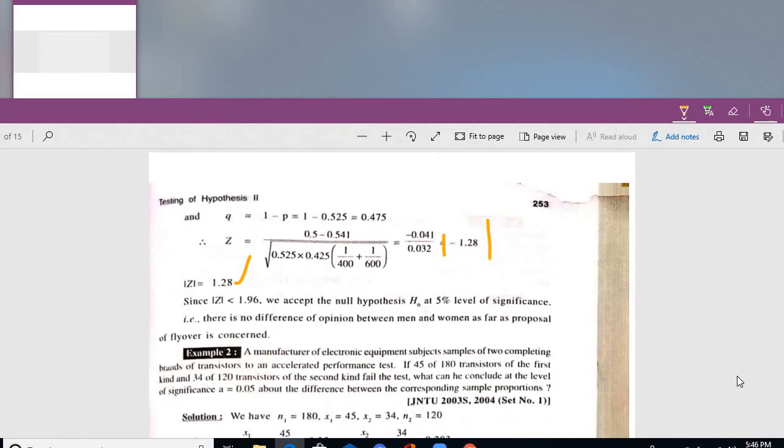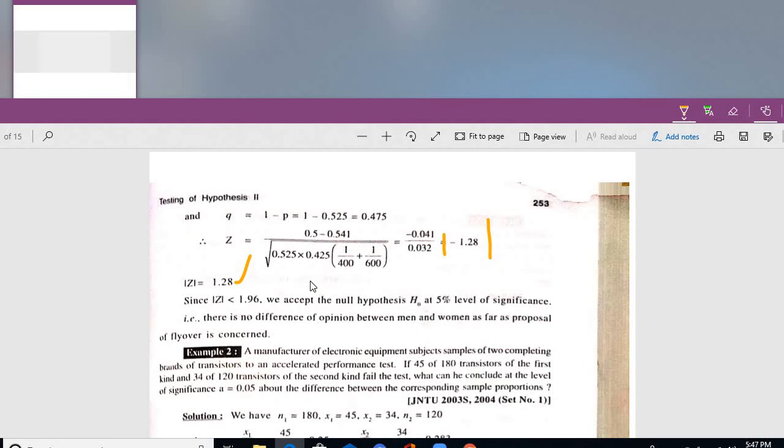Mod Z is less than 1.96. Why 1.96? The tabular value from the normal distribution for a two-tailed test at 5% level is always 1.96, according to the normal distribution table. What is the meaning of that? 95% probability. 95% probability means what? Half of 95 is 0.475. An area of 0.475 will be occupied with the critical value 1.96.